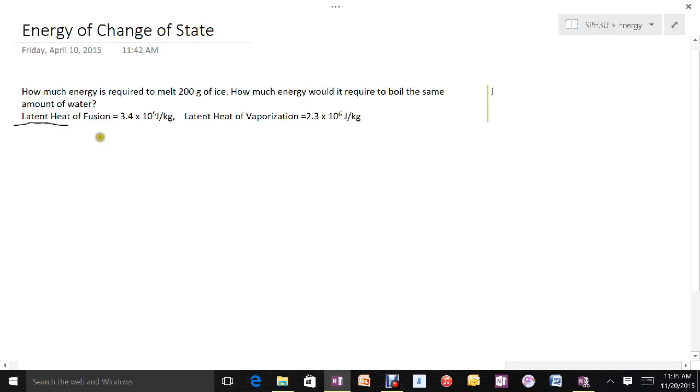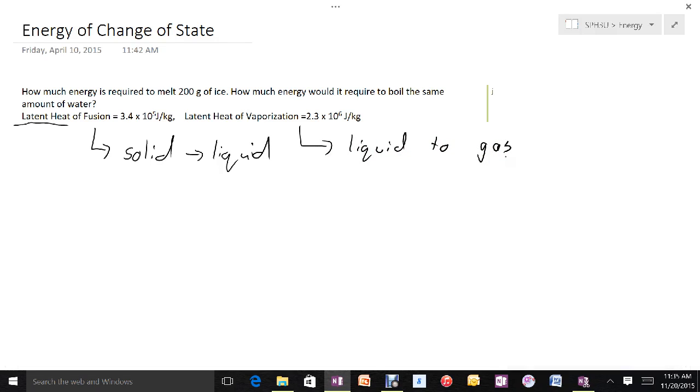So we can have the latent heat of fusion, and that's the amount of energy required to break the intermolecular attraction to go from a solid to a liquid. Or we have the latent heat of vaporization, which is the amount of energy required to go from a liquid to a gas. Typically, it requires a lot more energy to go from liquid to gas than it does to go from solid to liquid, but you can see that in those numbers.